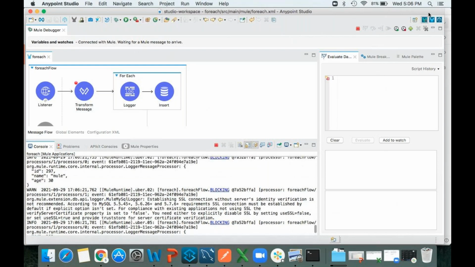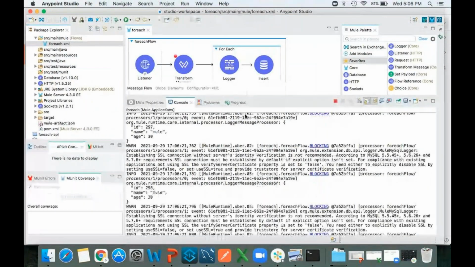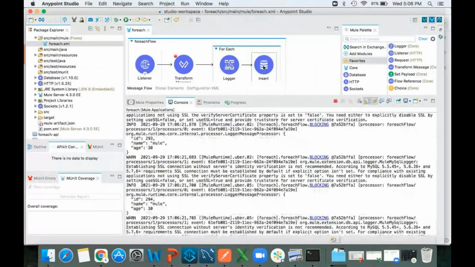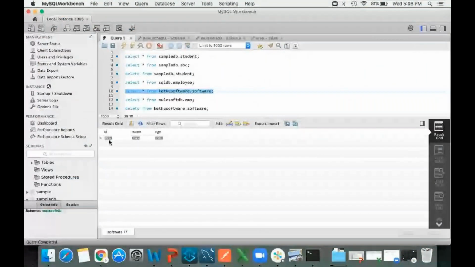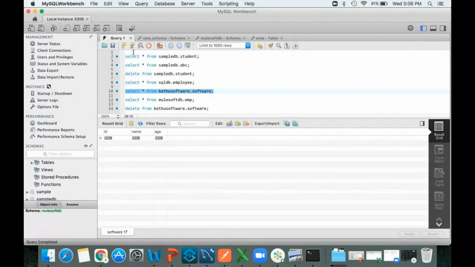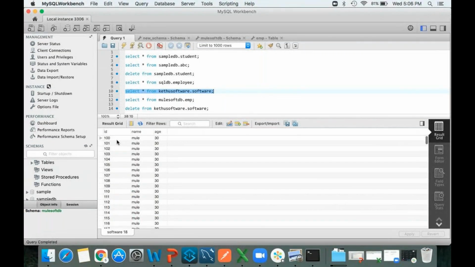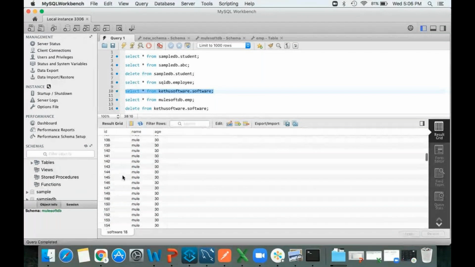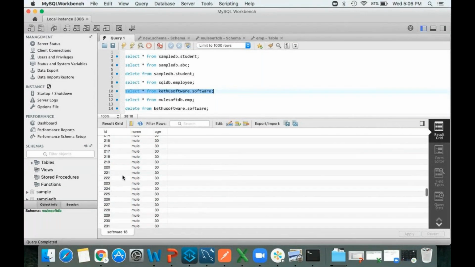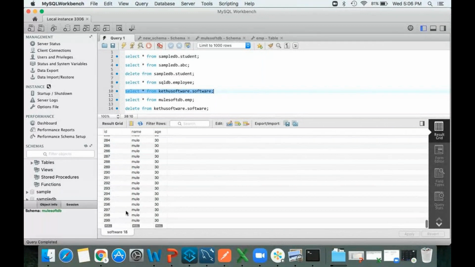So I told you all the records got inserted into the database. Now I want to test this. See, now it is empty, right? Here I am going to run this again, so that if you get the records, then whatever procedure we did is correct. See, we got all the records, 100, 101, up to 299 records. So this is how we need to insert our records into the database.